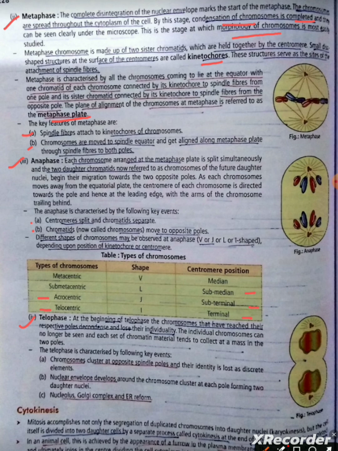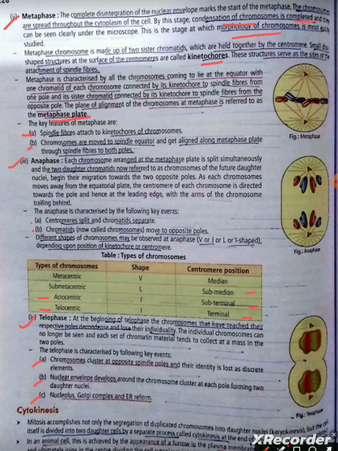The telophase is characterized by the following key events. A. Chromosomes cluster at opposite spindle poles and their identity is lost as discrete elements. B. A nuclear envelope develops around the chromosome cluster at each pole, forming two daughter nuclei. C. Nucleolus, Golgi complex and ER reform.